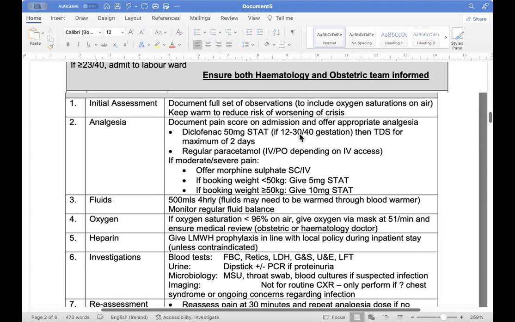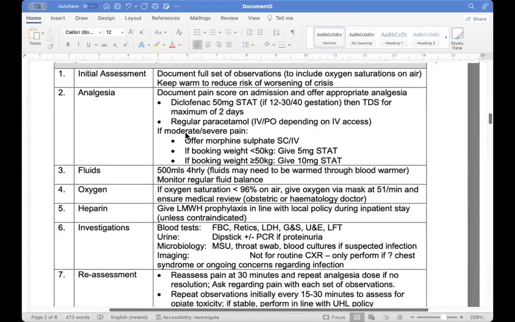It is written: if she is less than 30 weeks, we can give it TDS for 2 days. Otherwise, after 30 or 32 weeks, we don't give it. Then she can have regular paracetamol, IV or PO, whatever is suitable for her. Then we give her morphine, subcutaneous or IV. If her booking weight is less than 50, we can give 5 milligrams. We cannot give morphine without weight. If she is more than 50, 10 milligrams.